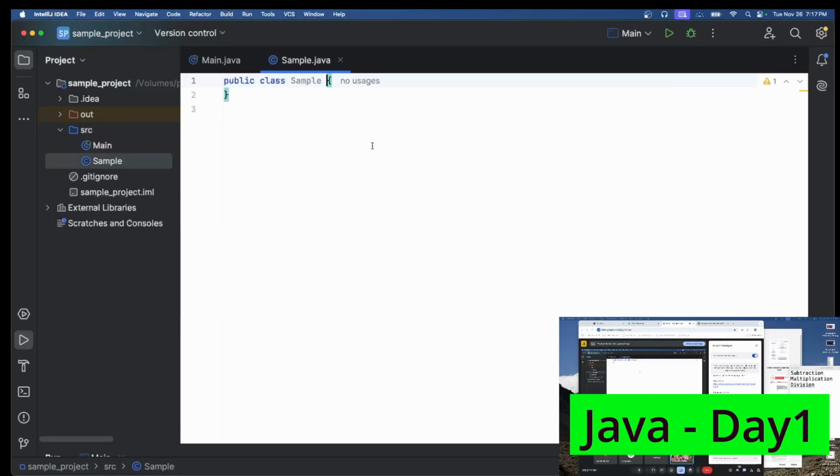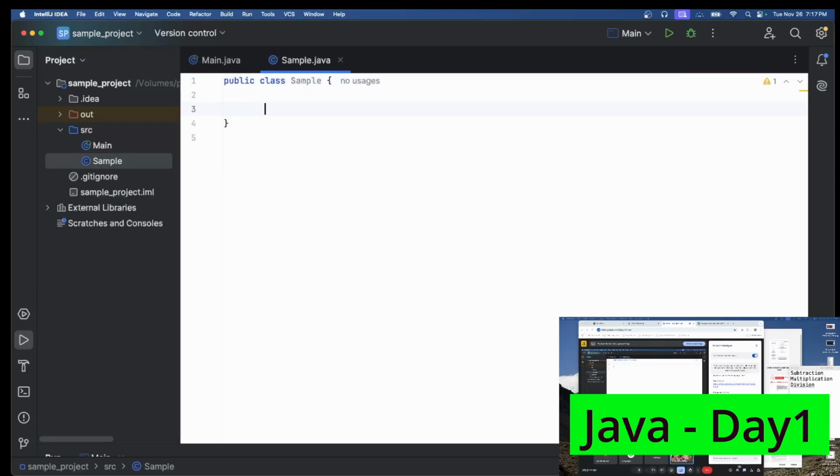So this is my class, which is sample. Now IntelliJ will take care of everything. It creates my Java file with the extension .java, and my class name is also the same as the file name. So everything is created properly.